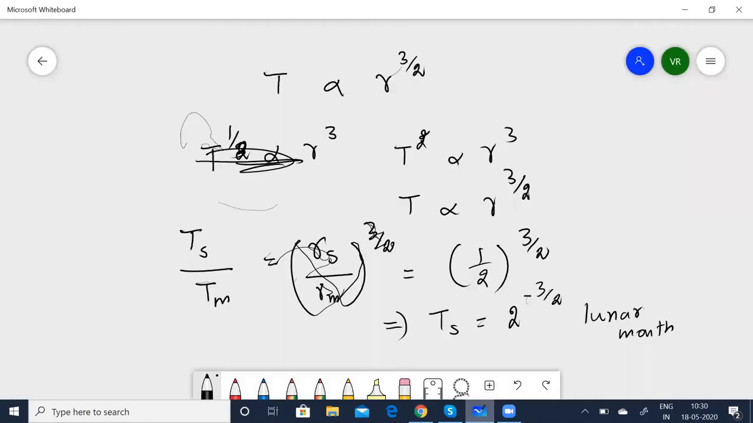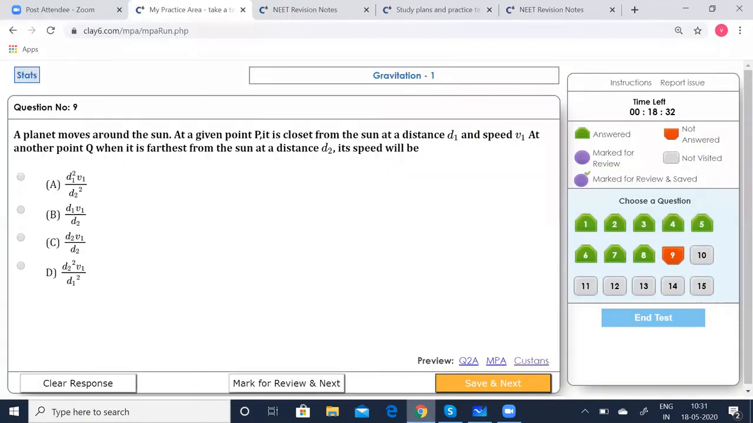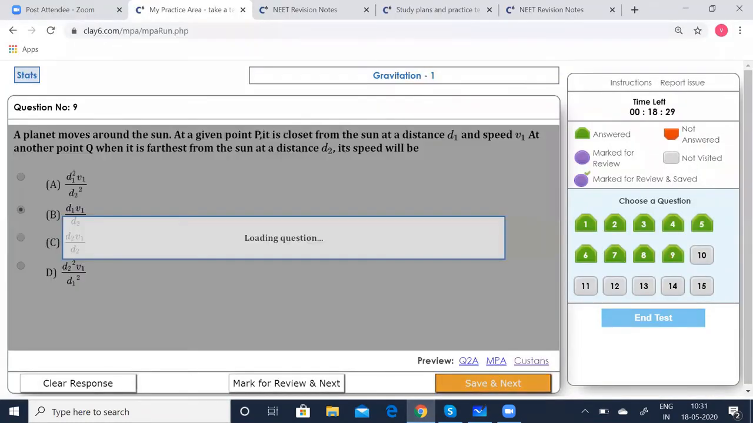This is quite simple. We'll have to make use of the angular momentum, which we studied earlier. So angular momentum is now going to be the same, it is going to be constant. So we can quickly put it as m1 v1 d1 is equal to m2 v2 d2. From this it implies v2 is equal to v1 d1 by d2. Let's see which option is correct. Option B is correct. Take that. Go to the next.